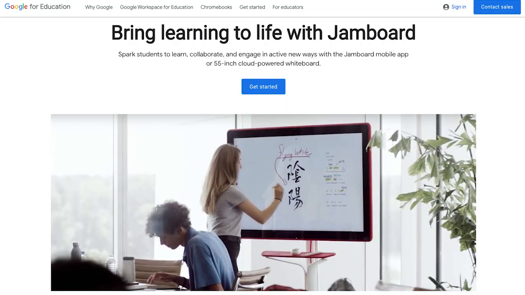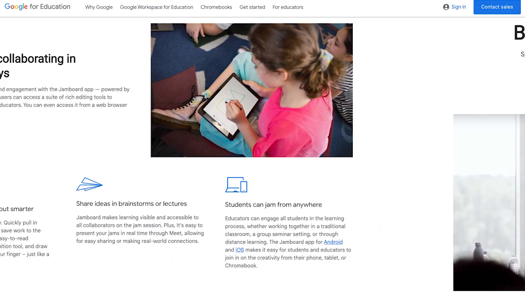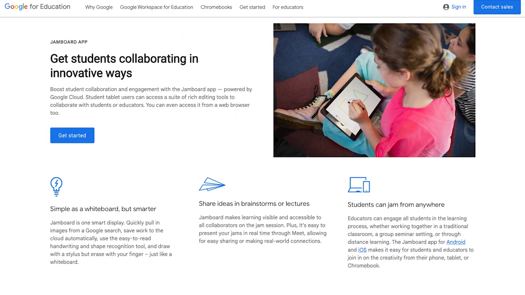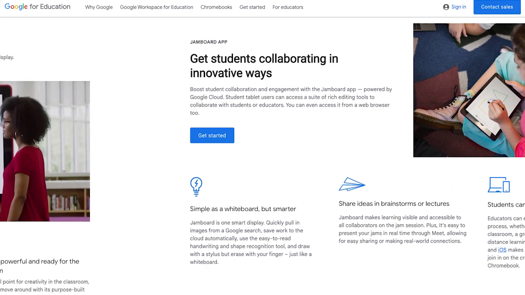And today we're going to talk about Jamboard. So tell me a little bit about Jamboard. Jamboard, I have to say, in a very simple way, is an electronic whiteboard, which means teachers can do whatever they used to do with a whiteboard, now on a much more advanced level with this platform, Jamboard, with students.